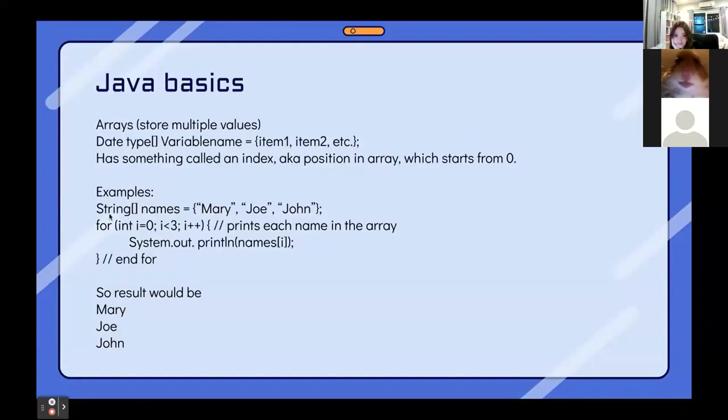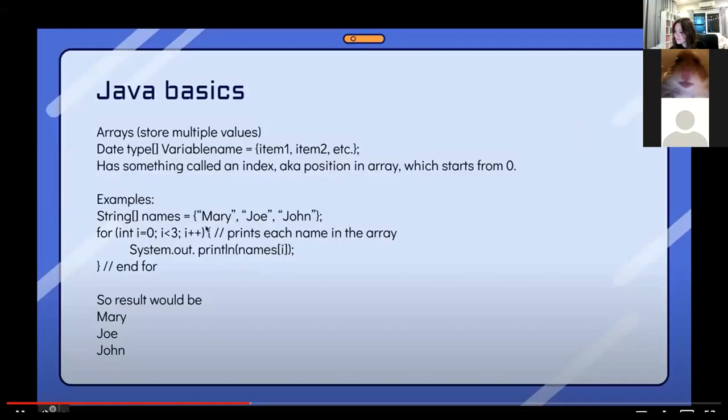In terms of examples, here we have an array called names of type string containing Mary, Joe, and John. Within this for loop, we're going to print each name in the array. It's looping until it reaches value 2, because it loops as long as i is less than 3. So it goes 0, 1, 2. The number of runs would be 3, and it would loop through our names array and print the current index in names.